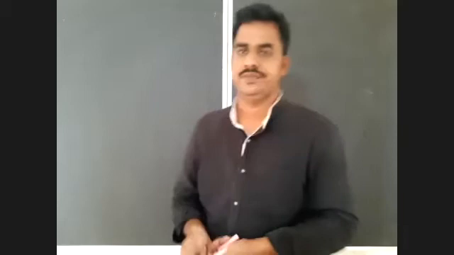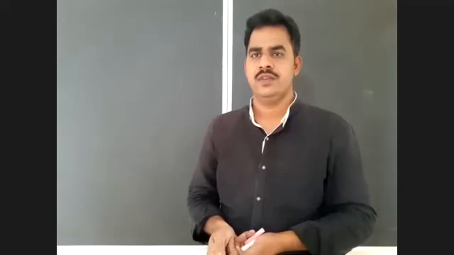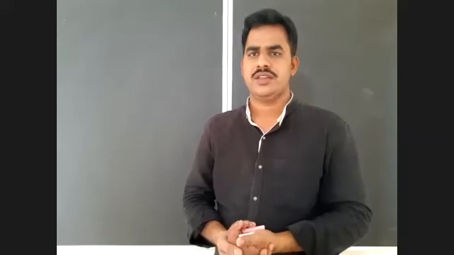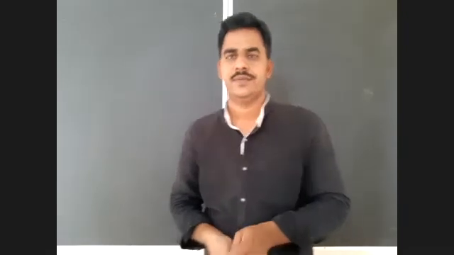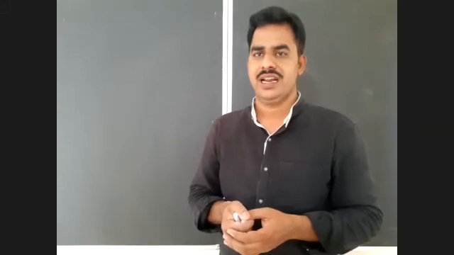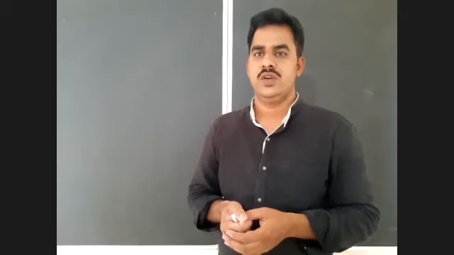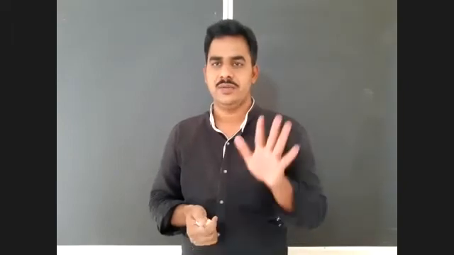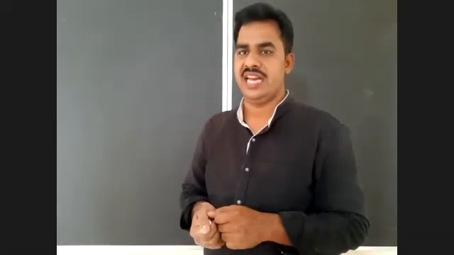In this video lecture, we are going to discuss taxonomical categories. This topic we already started in the last class. In the last class, we discussed the important categories in the taxonomical hierarchy: kingdom, phylum or division, class, order, and family. Up to that, we discussed. In total, there are 7 obligatory categories in a taxonomical hierarchy. Already we discussed 5. Now we are going to discuss the remaining 2 taxonomical categories.